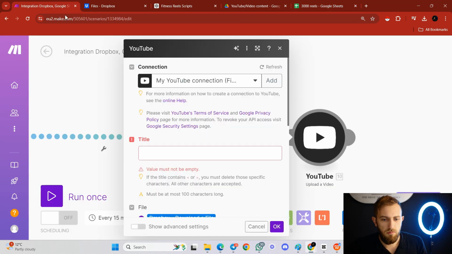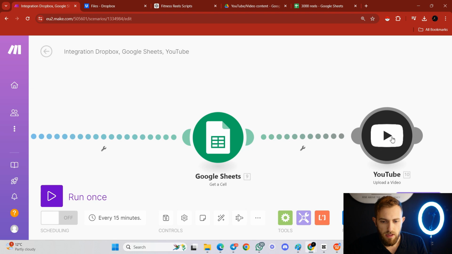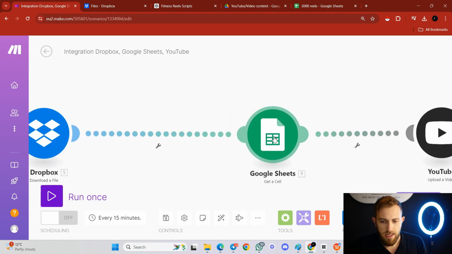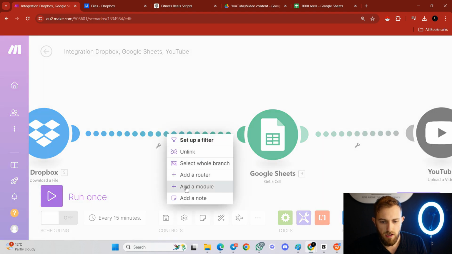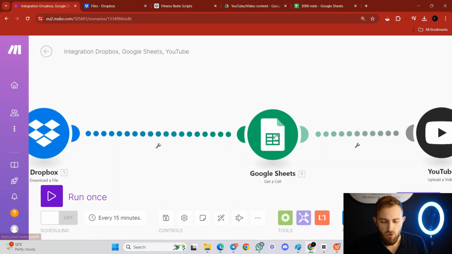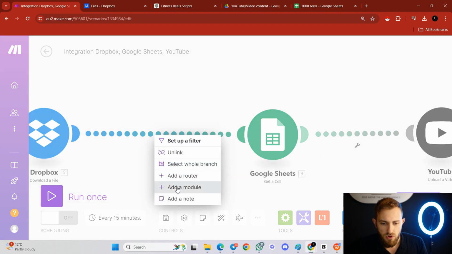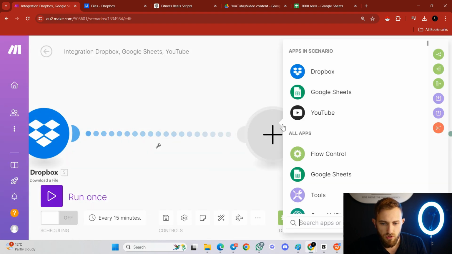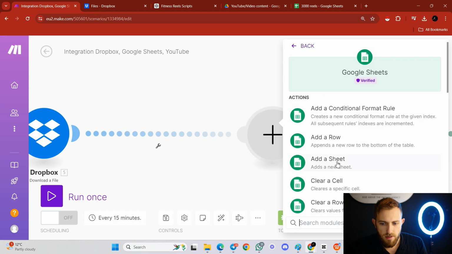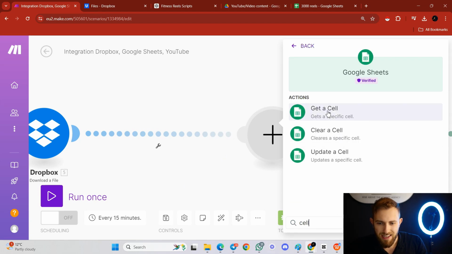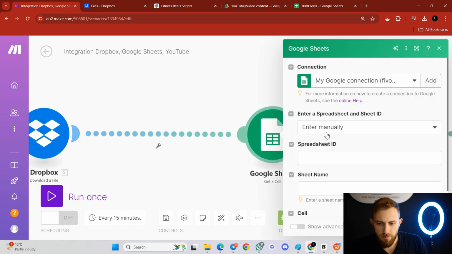So you go back to Make, and before doing anything with the title and YouTube, actually you need to create another column over here in between, which you basically just right click over here, and then you click on add the module. And I'm just gonna create it again here just so you see exactly what I did. So you would go over here, add the module, Google Sheets, and you would find specifically get a cell, and you would click on that.